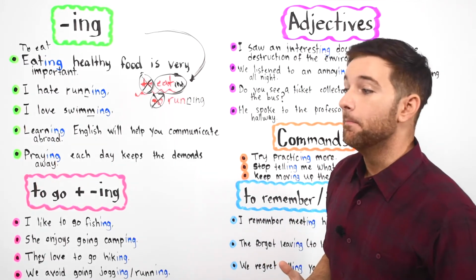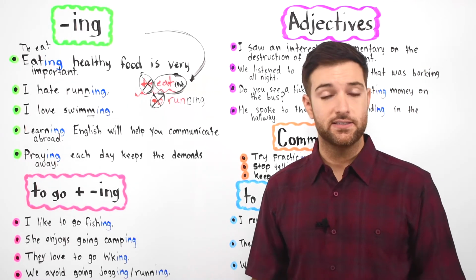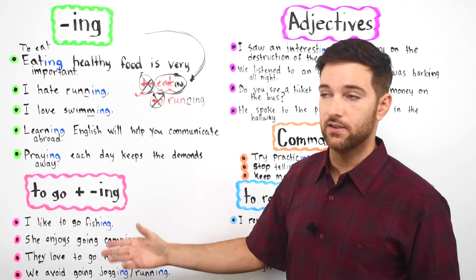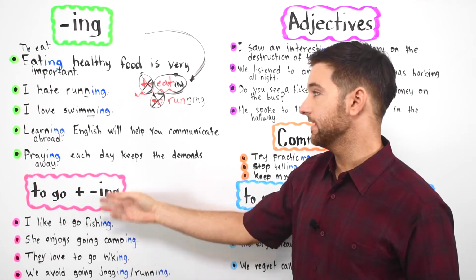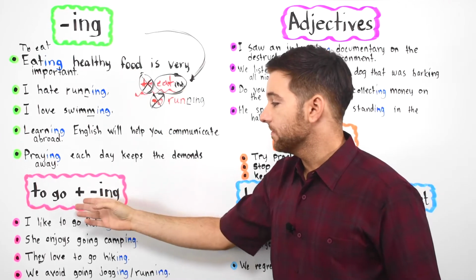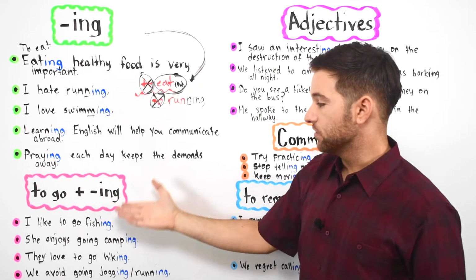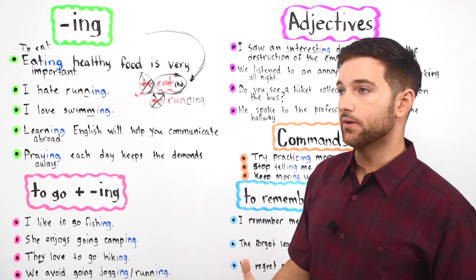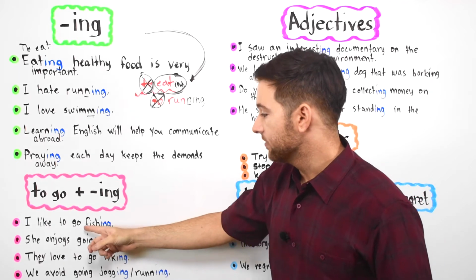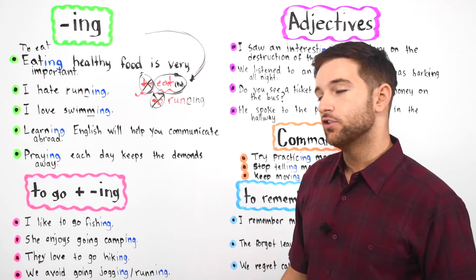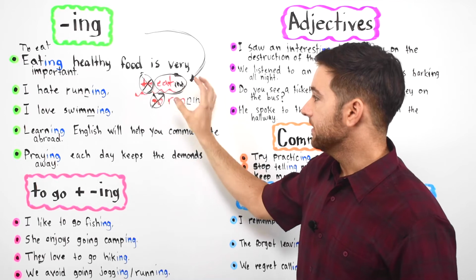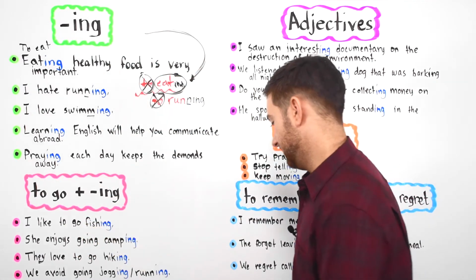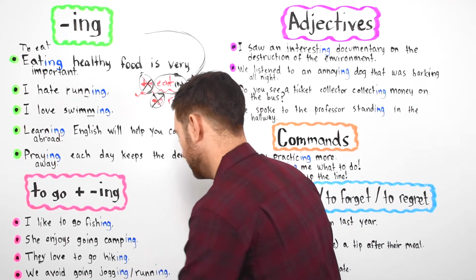Okay, now many times when we talk about an activity, we use the verb to go followed by what becomes a noun, with the ing form. A verb plus ing becomes a noun. So, I like to go fishing, for example. I like to go fishing. Okay, you have the verb to fish, right? To fish, but you take away to, and then you take fish and you add ing. I like to go fishing.